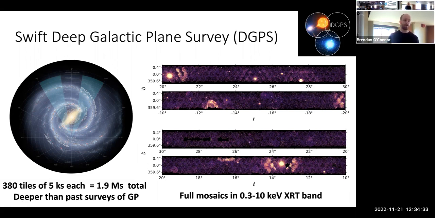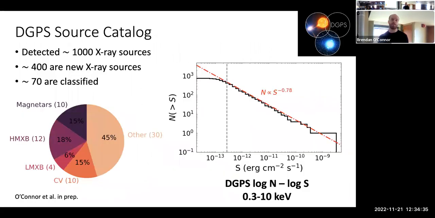In reality, when we run our source detection algorithm, we find about 1,000 X-ray sources in the images you were just looking at. This is because Swift has a low background, and even 5 photons that fit within a PSF shape could be considered a detection. And 400 of these sources are actually new and unknown to other X-ray surveys that had been previously performed, showing that we're going a little bit deeper than some of these other surveys. But actually only 70 of them are classified. And we see on the left this breakdown into some classification.